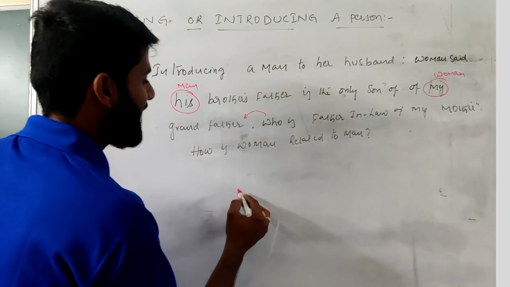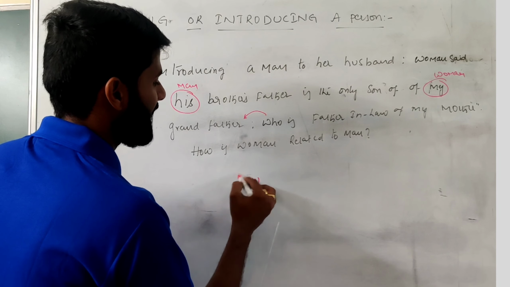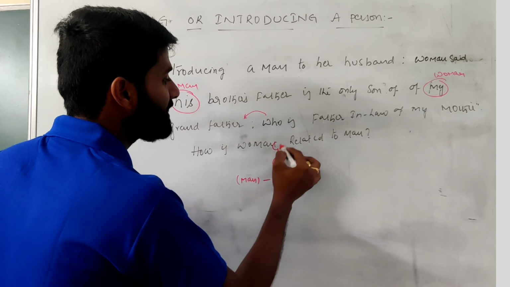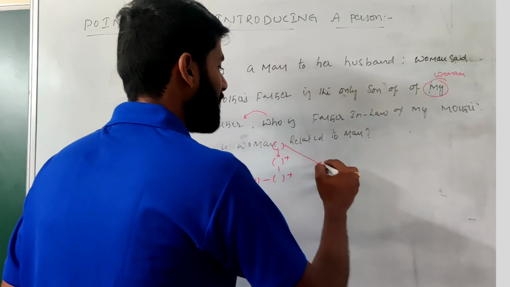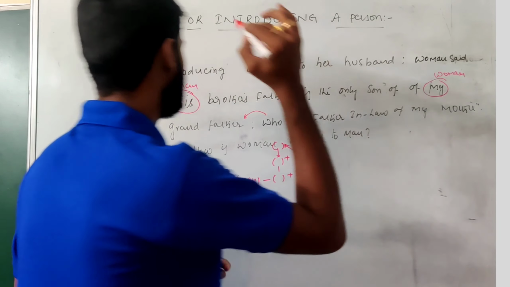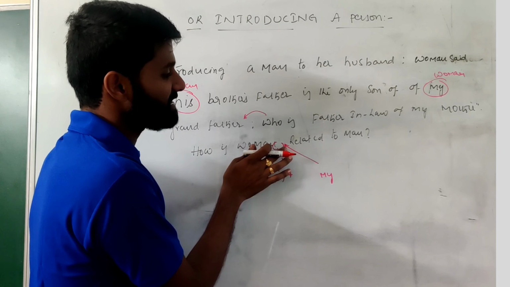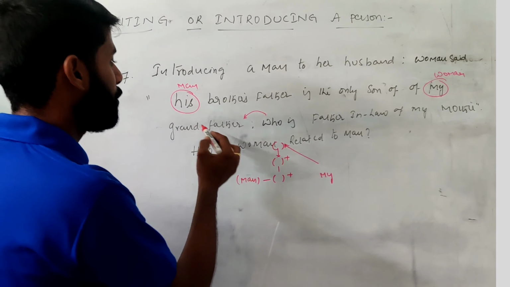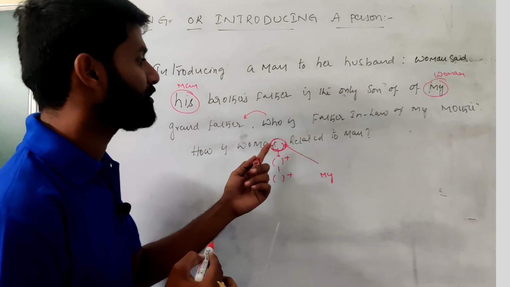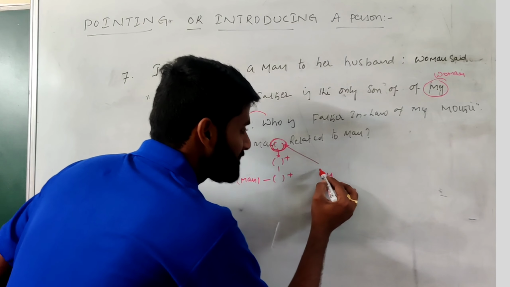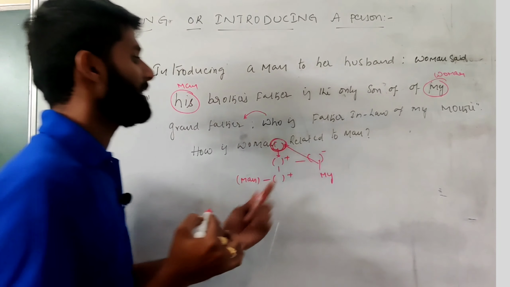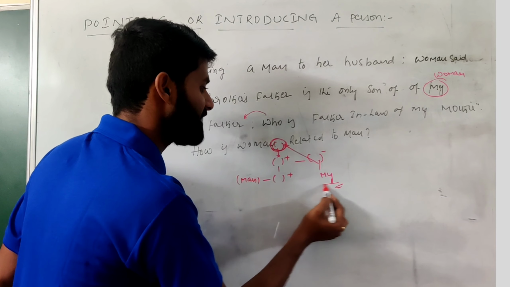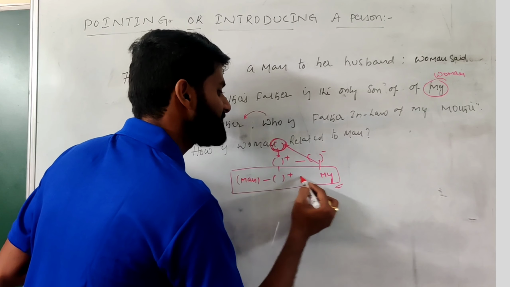See, man having a brother, having a father. Father is the only son. See, father is the only son of my grandfather. My grandfather means there is a difference of 2 generations. That's why I can take it as my being aside. Then see, who means the grandfather. The grandfather is father-in-law of my mother. So my mother's father-in-law means this is the diagram. My mother's father-in-law means definitely all these persons are in the same family.